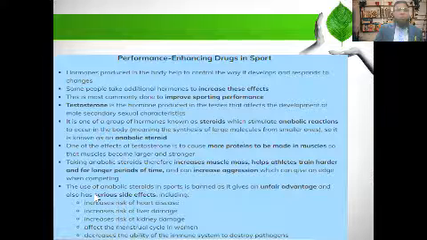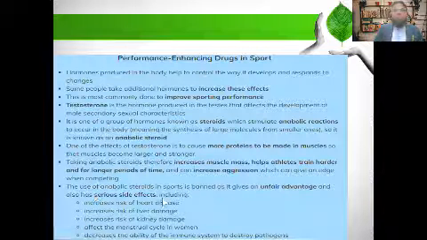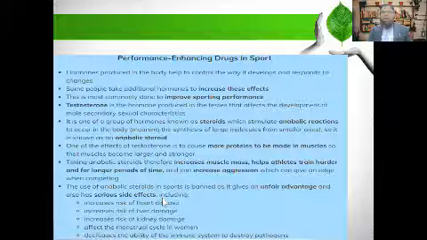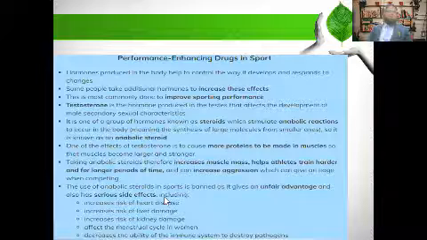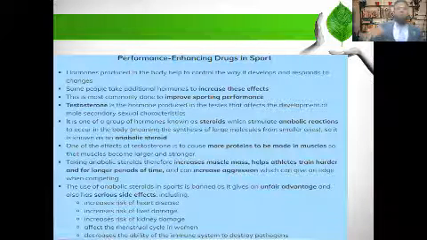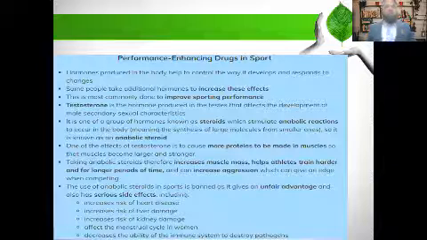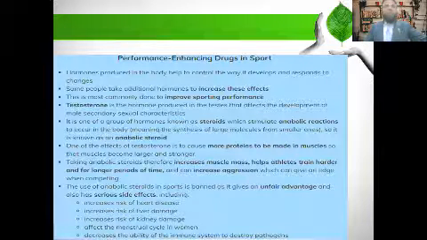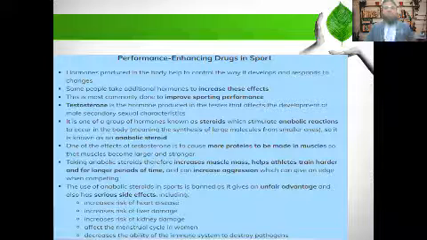The use of anabolic steroids in sports is banned as it gives an unfair advantage and also has serious side effects. Yes, those people who take these steroids, maybe sometimes they win the contest, but actually these types of drugs have serious side effects.